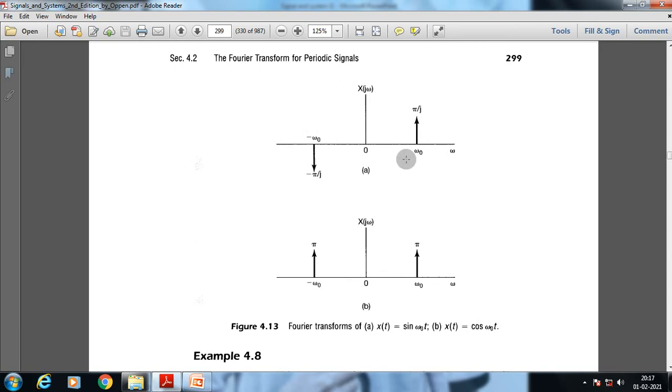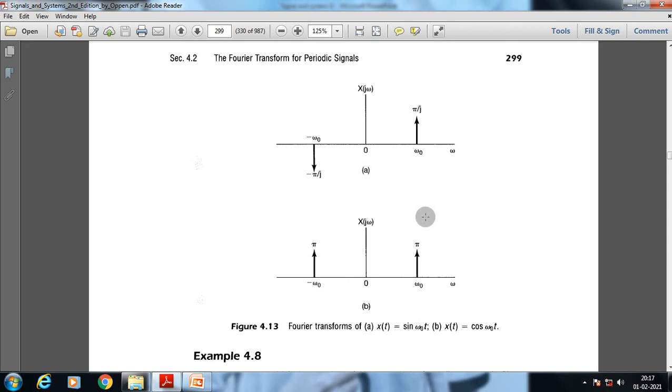This is the frequency domain analysis of the sine function, and this is the frequency domain analysis of the cos function. Now, from these two examples, what we have really understood is that we can easily represent a specific signal, a periodic signal in the time domain.